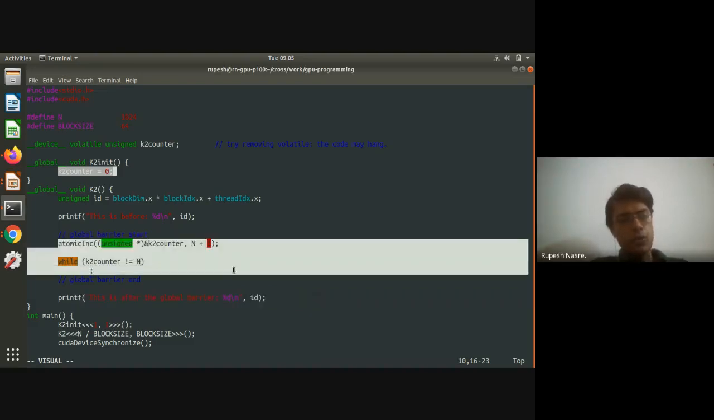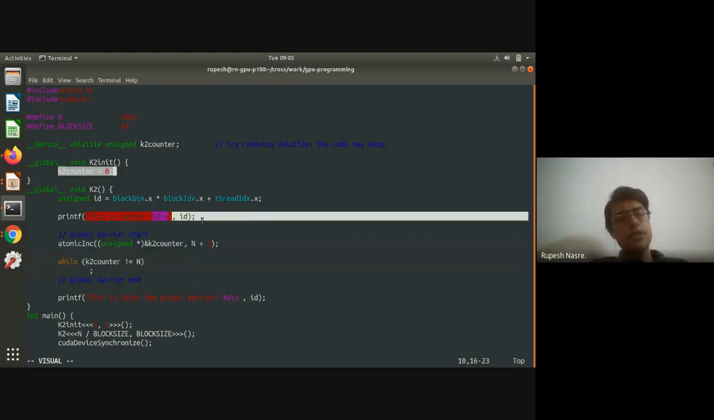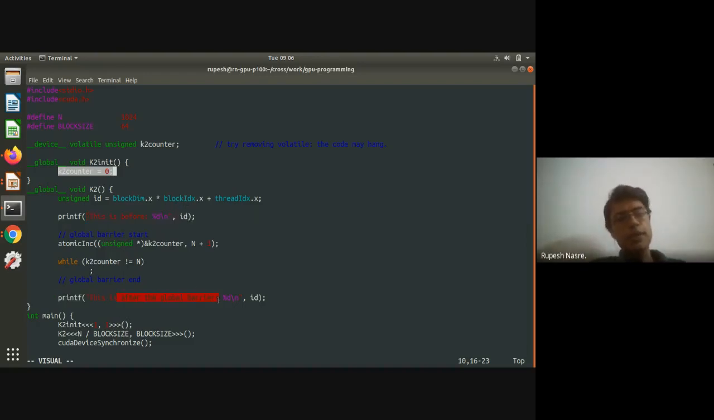If this particular code does not work as a global barrier, then we should see "this is after global barrier" getting printed for some thread before some other thread prints "this is before". So the two printfs might get interchanged. If the global barrier works, then all the "this is before" printfs should finish before any of the "this is after the global barrier" prints. So let's see how this works.